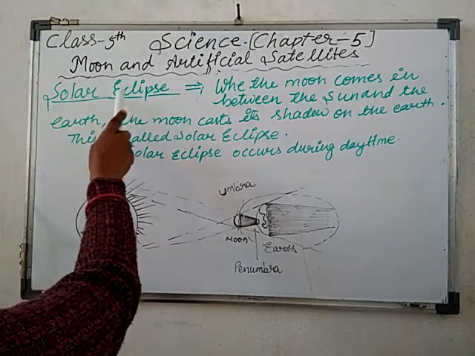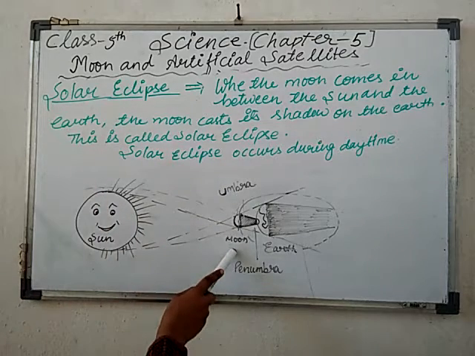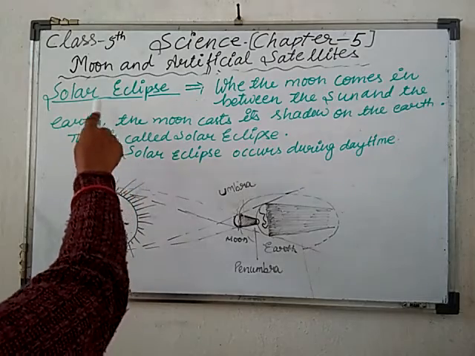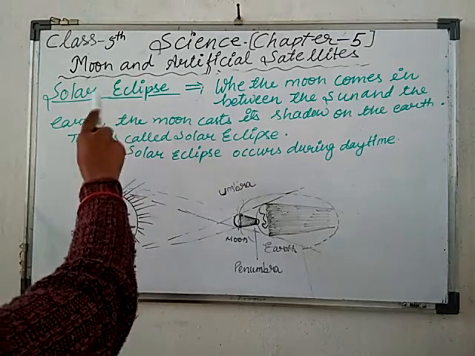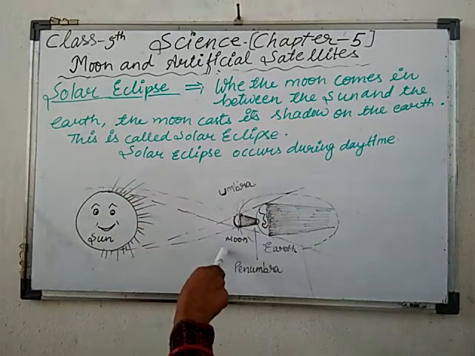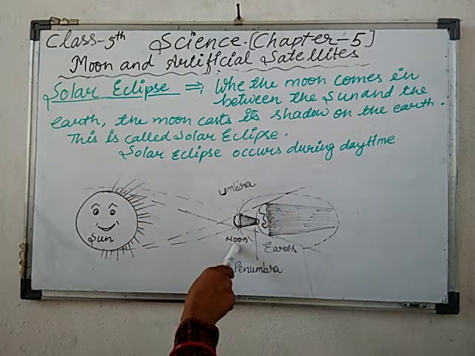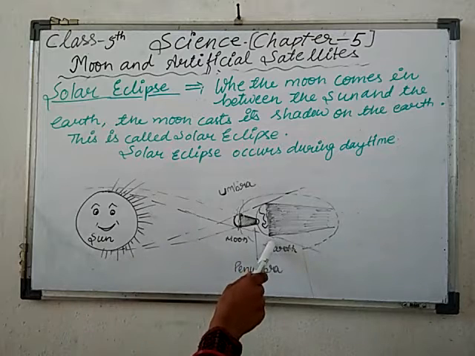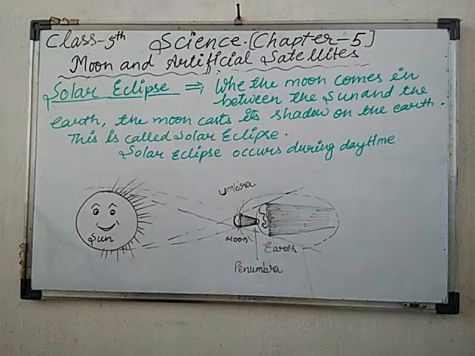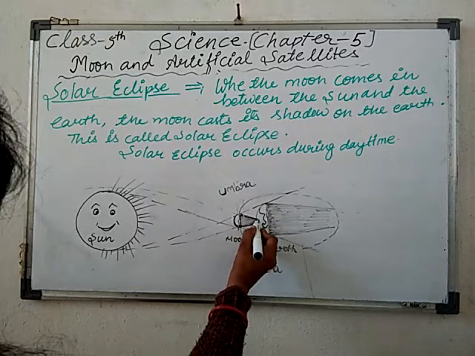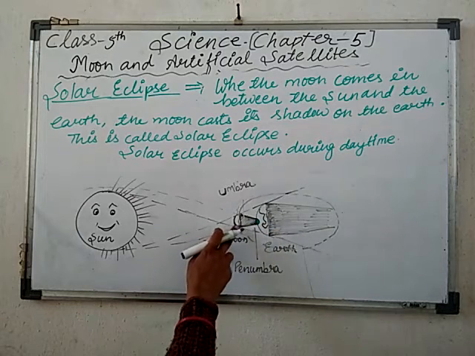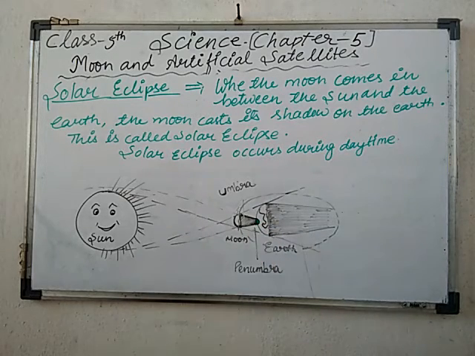But in the case of a solar eclipse, since the moon is in between the sun and the earth, there is the formation of a solar eclipse, and this solar eclipse always happens in the daytime. Now dear students, what will happen? Look here, the moon comes just between the sun and the earth, the moon casts its shadow. Look here, there is the formation of a shadow where the moon casts its shadow on the surface of the earth.